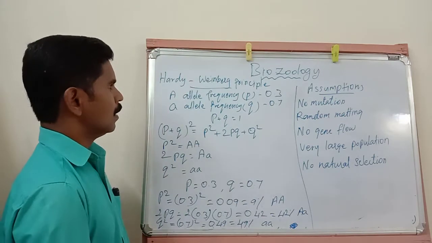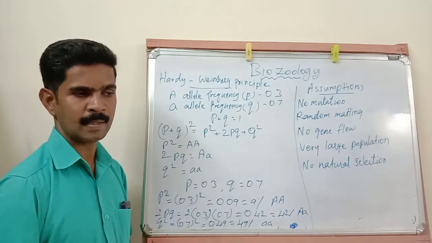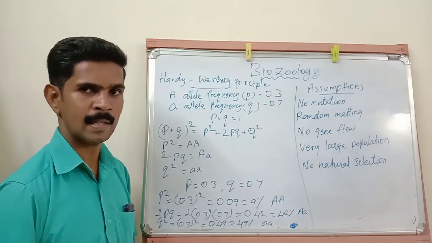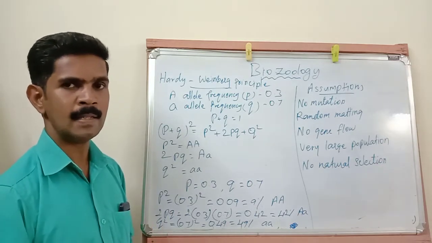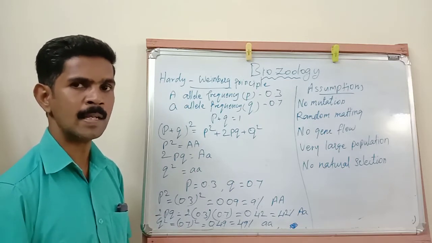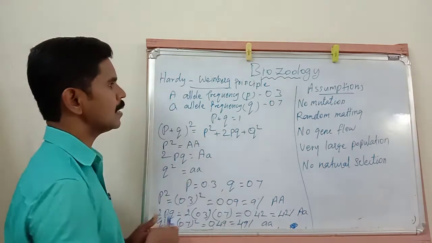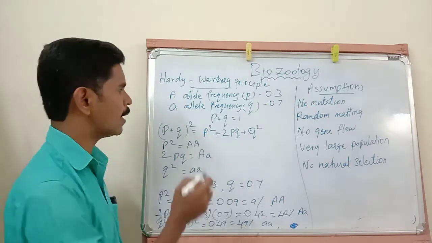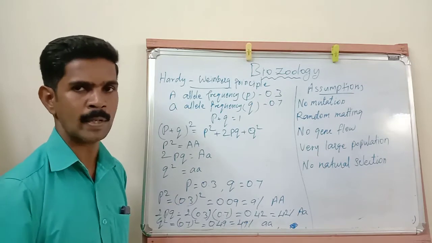The allele responsible for the color of this beetle is called allele A. The capital A allele is responsible for the dark grey color, and the small a allele is responsible for determining the light grey or white color.